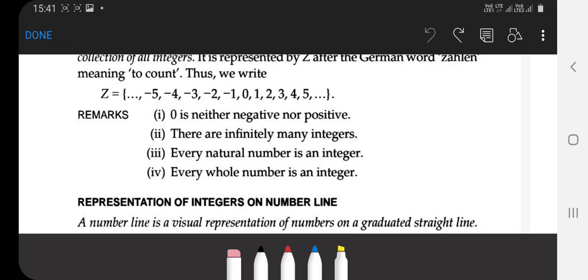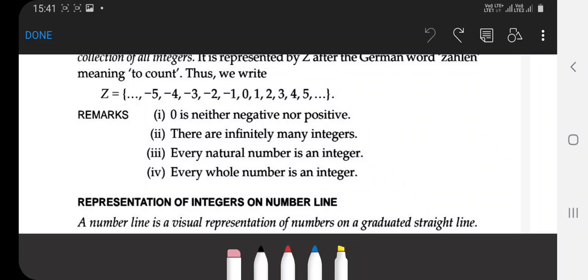There are infinitely many negative numbers. So there are infinitely many integers also.